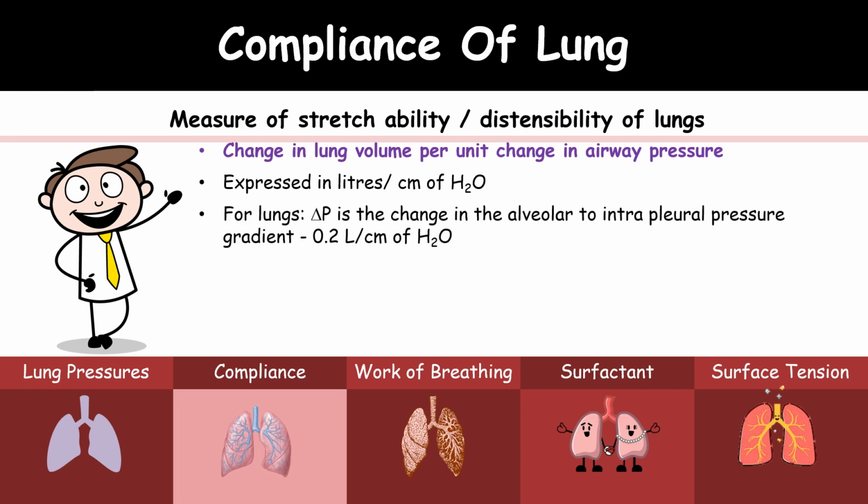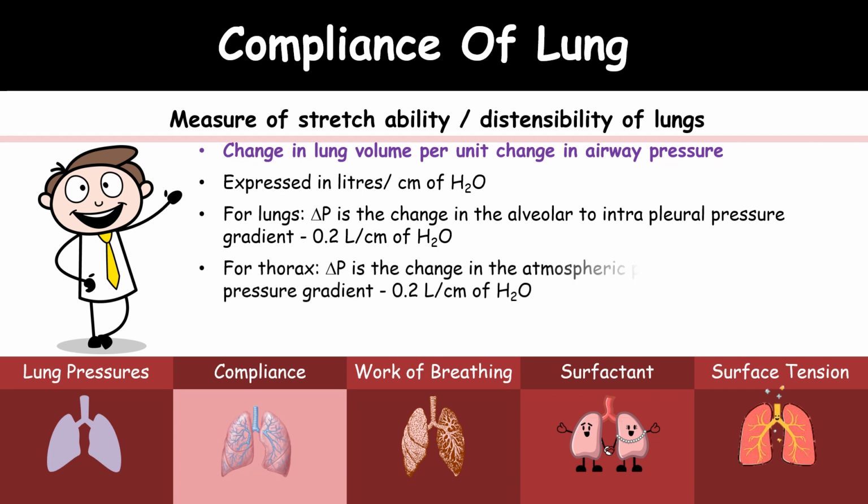For the lungs, the pressure gradient is the change in the alveolar to intrapleural pressure gradient, so it is 0.2 liters per centimeter of water.